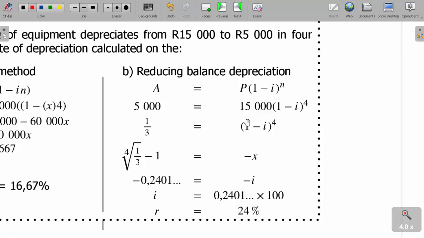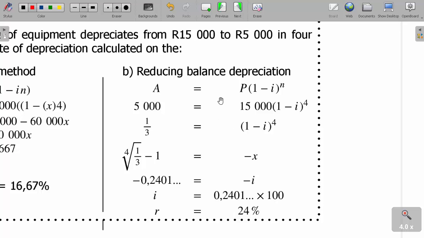However, on the reducing balance depreciation, we have A equals P into 1 minus i to the power n. 5,000, the smaller value, from 15,000 again, divided by 15,000, gives you 1 over 3 here. And because you're looking for i, you're going to find the fourth root. After getting that fourth root, this one becomes a minus. That's why it's minus 1 here. So this is minus i on this side, so divide by negative 1 to make it positive. Now to change from i to r, the rate, multiply by what? By 100, which gives 24%.